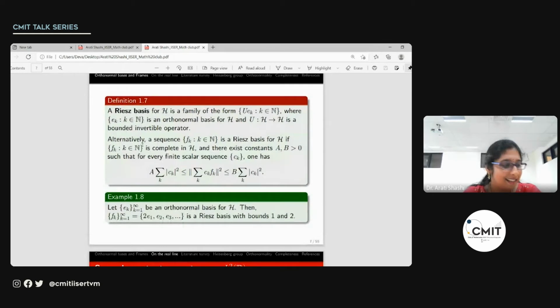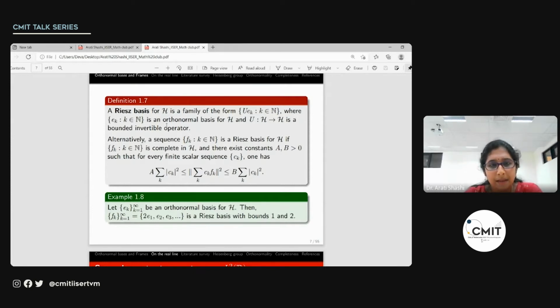Now let's look at another concept, which is that of the Riesz basis, which is again a generalization of the orthonormal basis, but frame is more general than this. The definition of a Riesz basis is as follows. It is a family of the form {U e_k}, where {e_k} is an orthonormal basis and U is a bounded invertible operator on H. So it is basically the image of an orthonormal basis under a bounded invertible operator. We know that orthonormal bases can be characterized as the action of unitary operators on an orthonormal basis. So that has been relaxed here. We just need to have a bounded invertible operator.